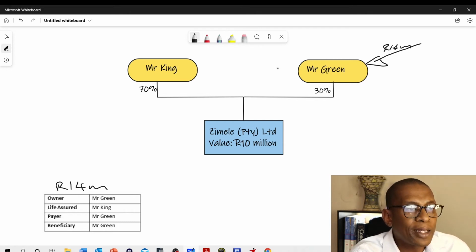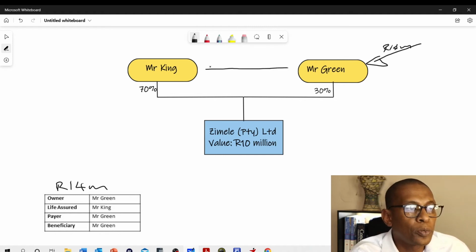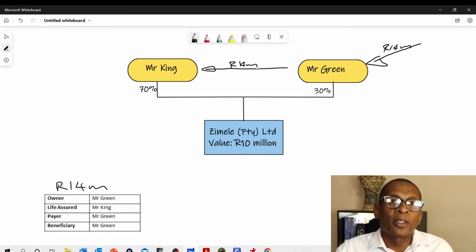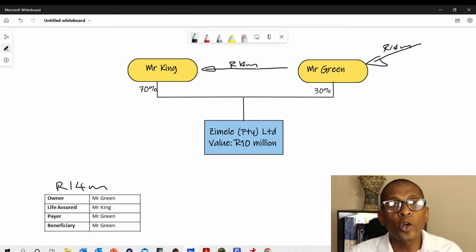And because the buy and sell agreement says that 14 million rands must be paid over to Mr. King in lieu of the shares, that means that if the Commissioner of South African Revenue Services determines that the shares are actually worth 14 million rands, I will then decide to tax the whole amount of the 40 million rands, because the purpose of this policy was not to buy the shares, because the shares are only worth 7 million rands.